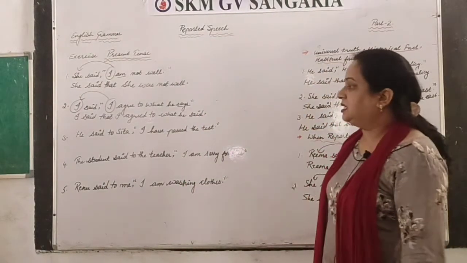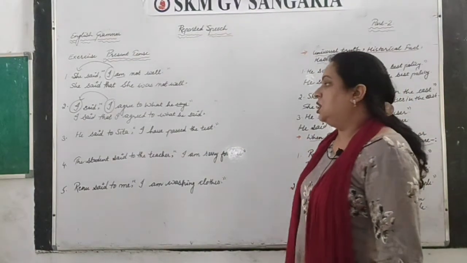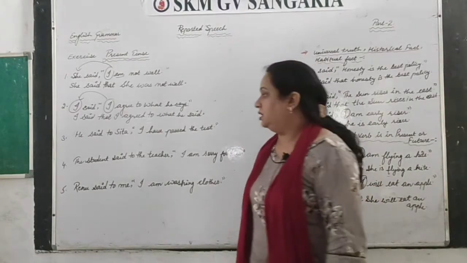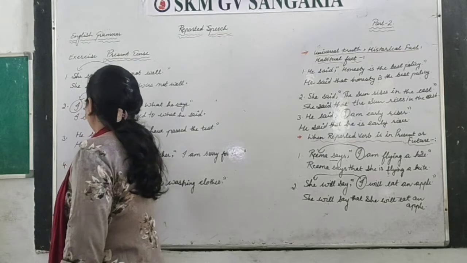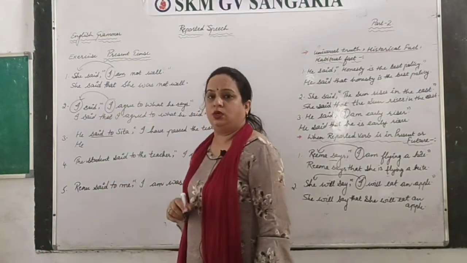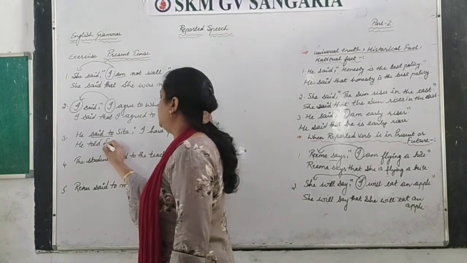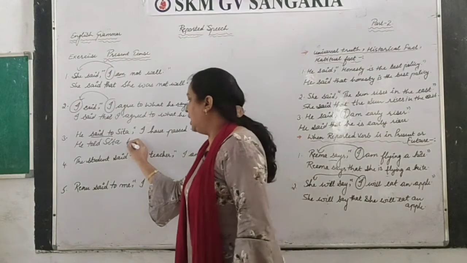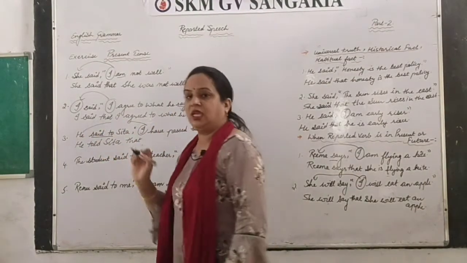Next is, he said to Sita, I have passed the test. So the answer would be he. The said to changes into told, right? So he told Sita. At the place of commas, that. I you have to change with he.